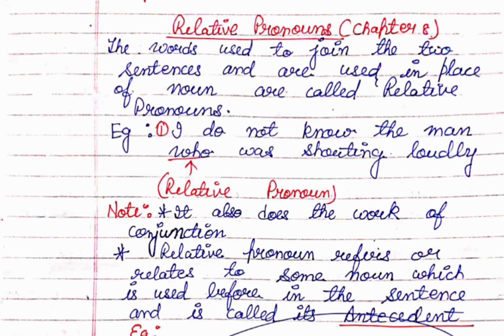Relative pronoun. Relative pronouns are the words used to join two sentences and are used in place of a noun, so they are known as relative pronouns. For example, I do not know the man who was shouting loudly. So who is the relative pronoun? It is very important to know that a relative pronoun also works like a conjunction.